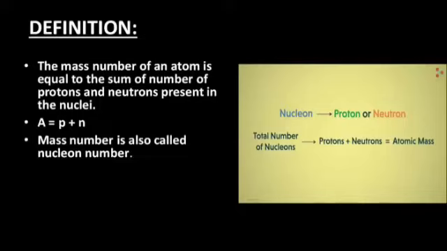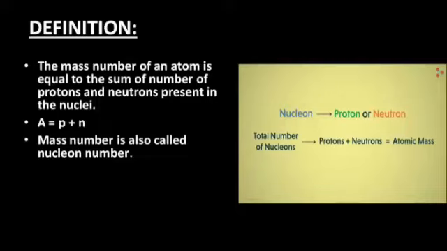Clear? Now, mass number is also called nucleon number. Now, what is a nucleon? Nucleons are basically those particles which are present in the nucleus. And which subatomic particles are present in the nucleus? Proton and neutron. So proton is also called a nucleon and neutron is also called a nucleon. Both of these are called nucleons because they are present in the nucleus of an atom. So collectively they are called nucleons. So basically the mass of an atom is because of these nucleons, protons and neutrons.